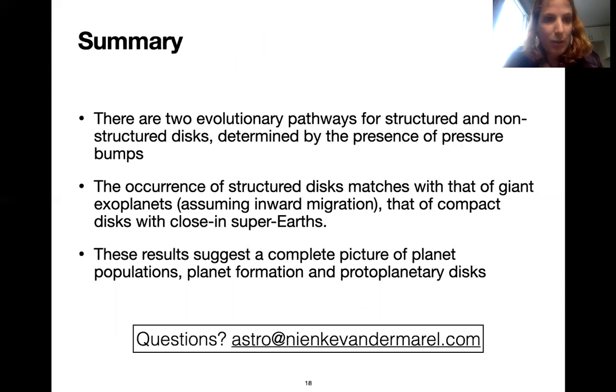So to summarize, this study shows that there are two evolutionary pathways for structured and non-structured disks determined by the presence of pressure bumps. The occurrence of structured disks matches with that of giant exoplanets, assuming inward migration, and the occurrence of compact disks matches with close-in super-Earths. These results suggest a complete picture of planet populations, planet formation, and protoplanetary disks.